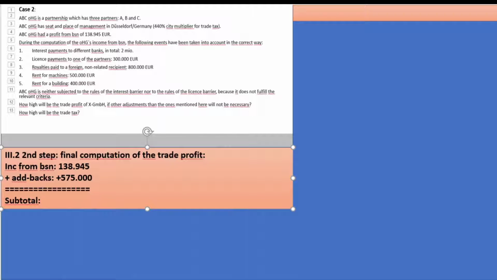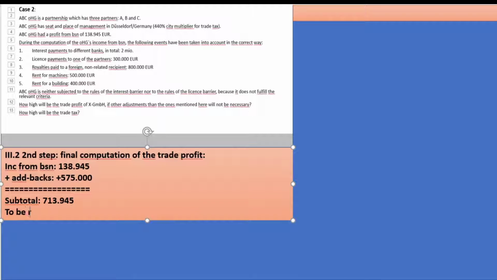And again, let's turn to our calculators, because calculating by heart is usually not so easy. I admit that. So 713,945.